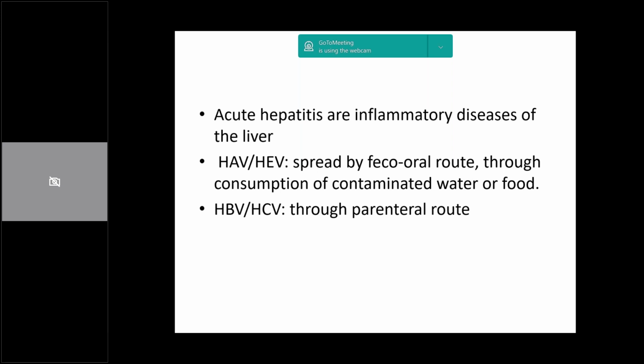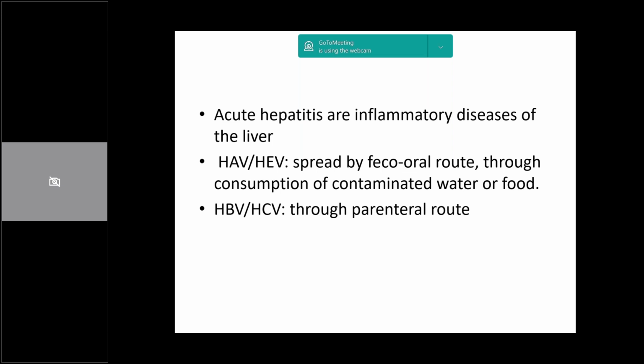So acute hepatitis, as you know, is an inflammatory disease of the liver which can be caused by infectious and non-infectious etiologies. The condition is more often than not self-limiting, but can progress to acute liver failure or to chronic liver disease. Hepatitis A and E are spread by fecal-oral route through consumption of contaminated water or food.